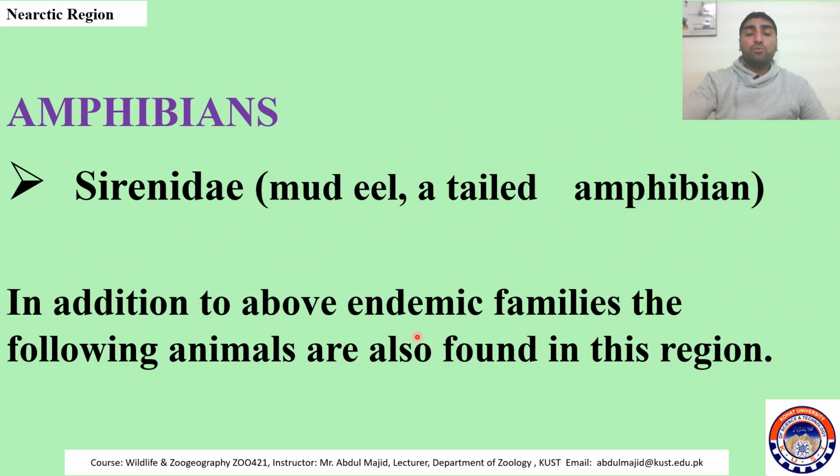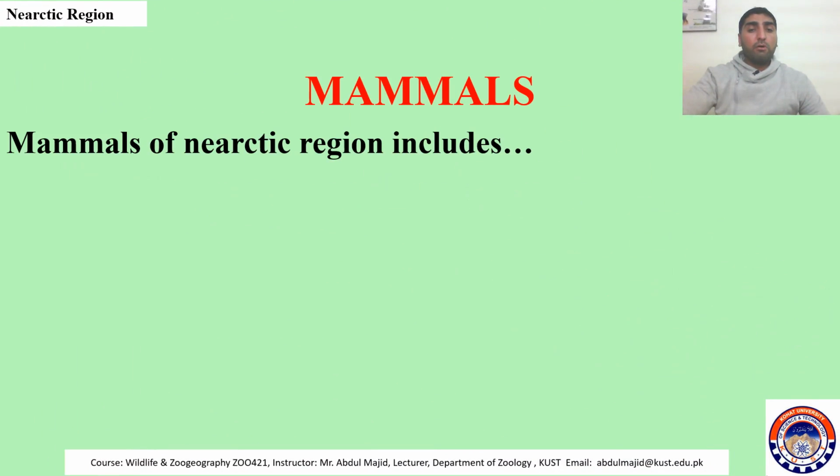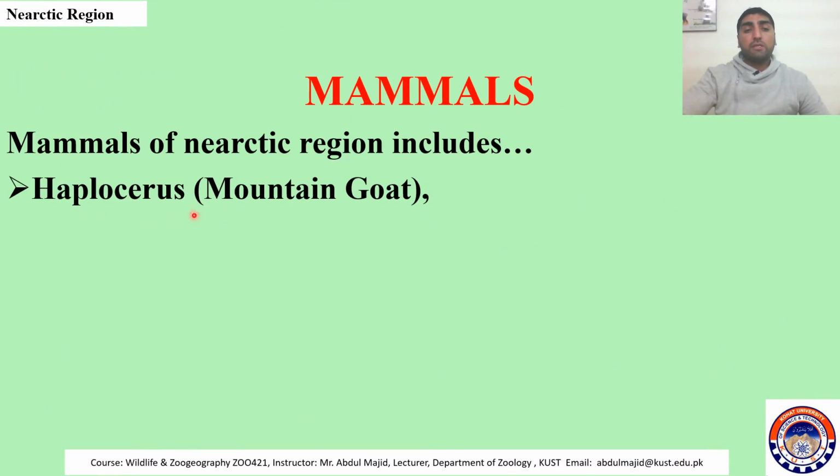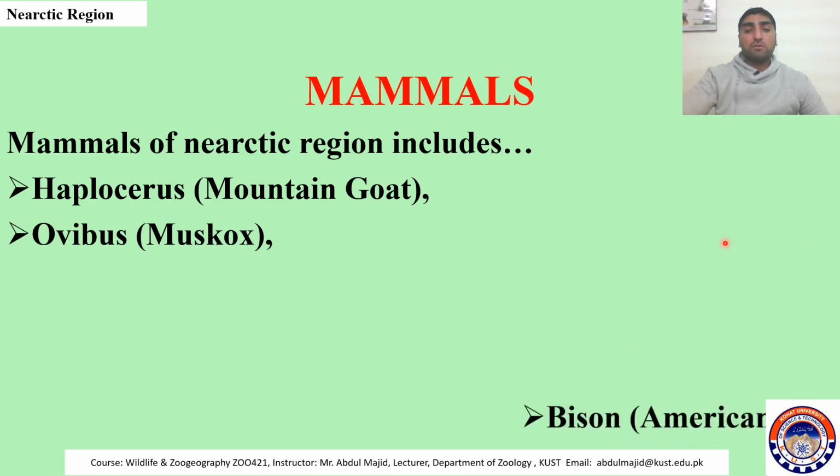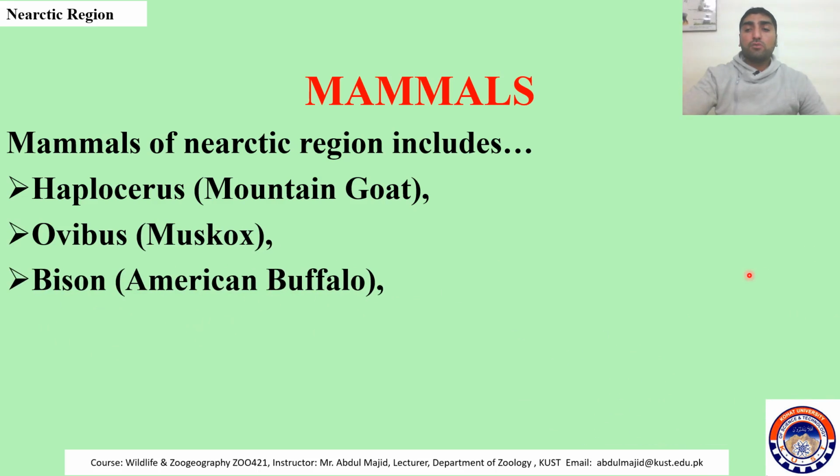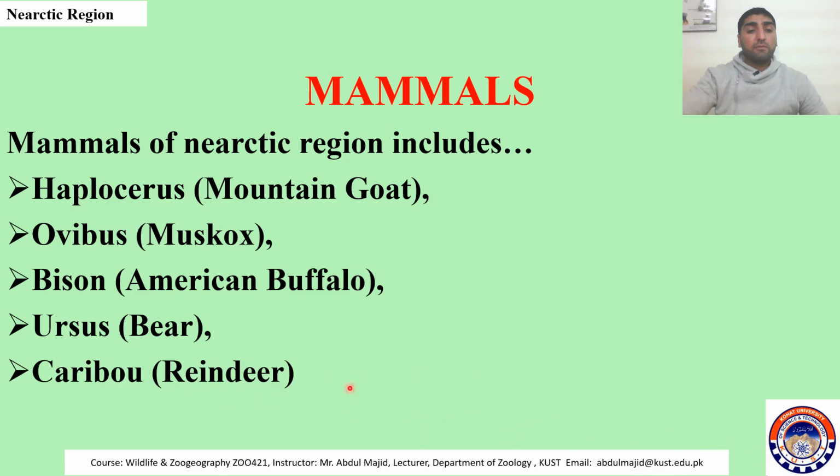In addition to these endemic families, there are many other animals present in this region. Among mammals, the Nearctic region has Haploceras, the mountain goat, Ovibos, the muskox, bison, which is known as American buffalo, Ursus, the bear, and caribou, a reindeer.